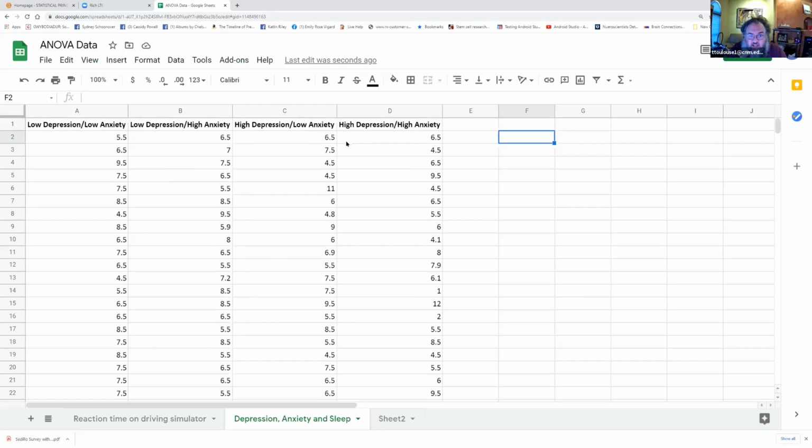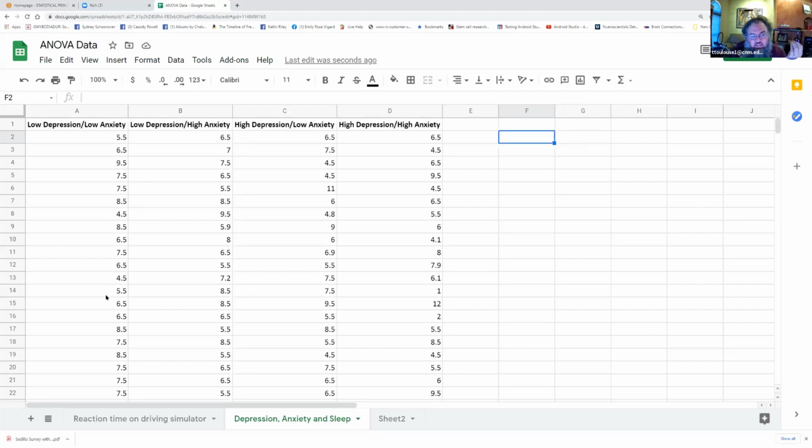Low depression, low anxiety, and high depression, high anxiety might be different because of random chance, but they also might be different because of the depression and anxiety levels. So the between variance doesn't really account for it. However, everybody in the low depression, low anxiety group, everybody within a group should have a similar amount of sleep.